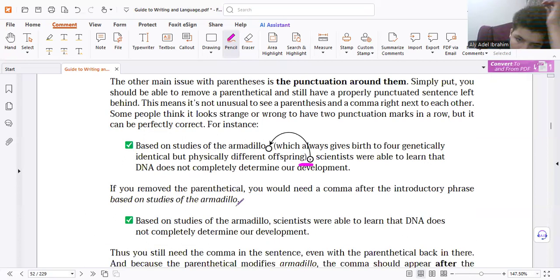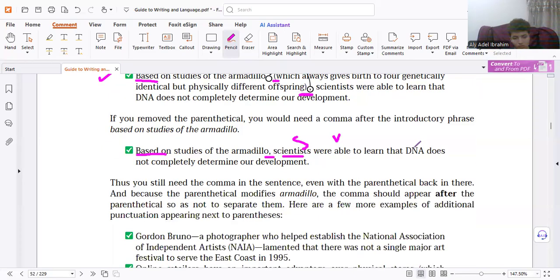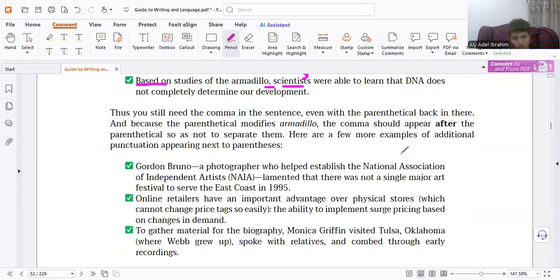After reading, you will find a past participle phrase. Remember the phrases. Phrase is very, very important. Past participle phrase, you need a comma before you start your sentence. So if the writer wanted to add information before the comma, to use parentheses, no problem. So this comma is because of the past participle phrase. This parentheses because you have a second parentheses. So simple. So this is correct, of course. Be careful, common mistakes.